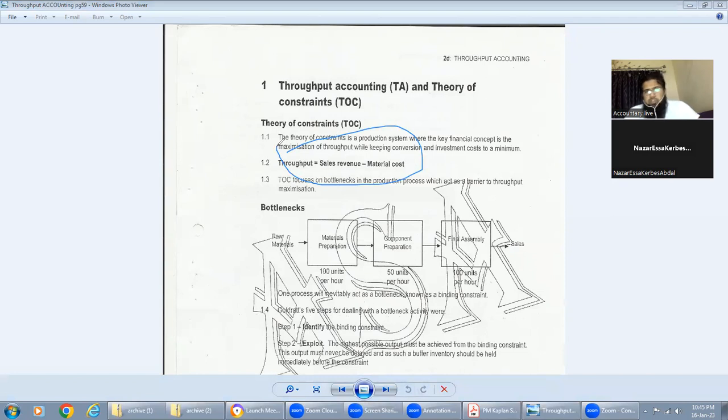TOC focuses on bottlenecks. Bottlenecks means constraint. You have a limited number of things in the production process which act as a barrier to throughput maximization. We cannot maximize our contribution or our throughput because of that bottleneck. Now we talk about bottlenecks.